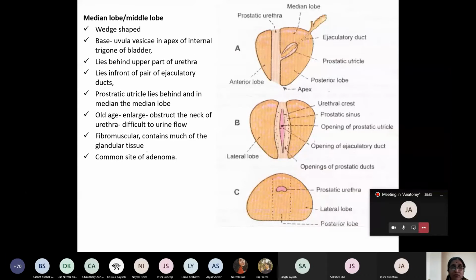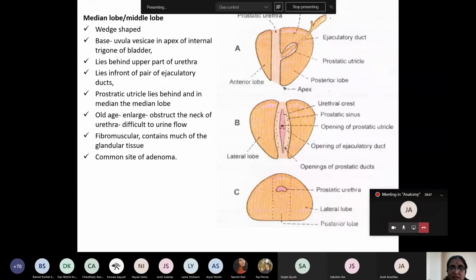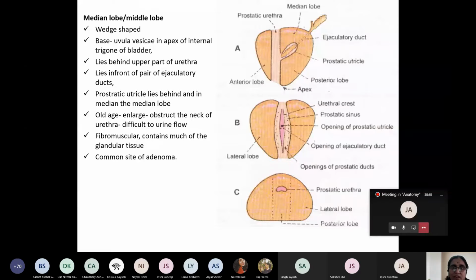Now the very, very important lobe is the median lobe, also known as the middle lobe. What is the shape? It is wedge shaped, and this is the base. The base forms the uvula vesicae at the apex of the internal trigone of the urinary bladder.